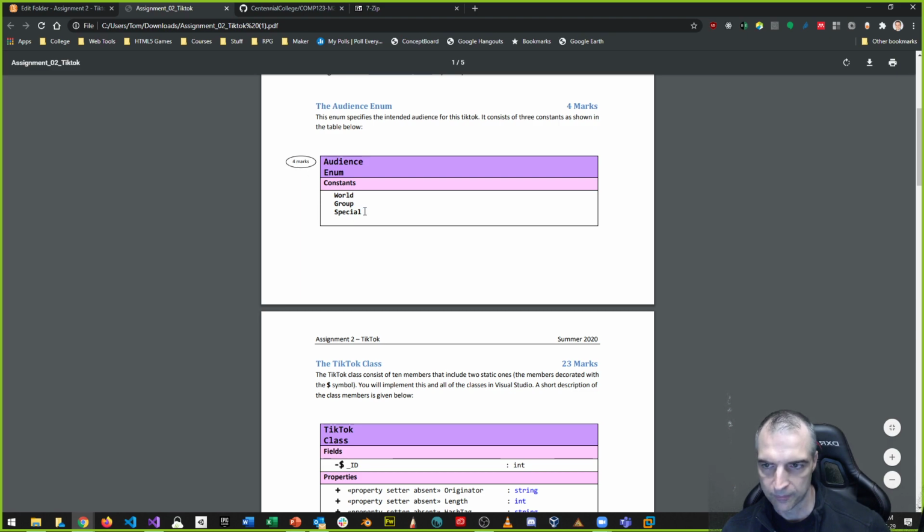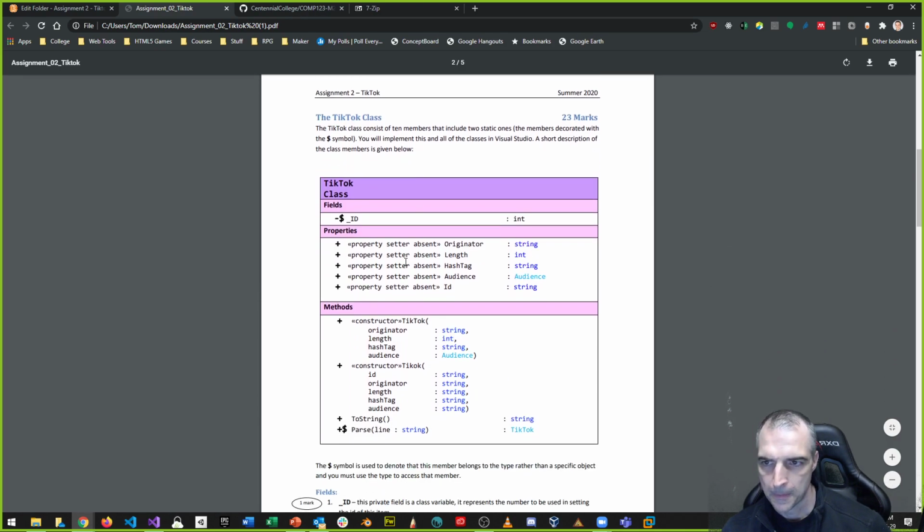The enum is named AudienceType, with the constants World, Group, and Special. Then from a TikTok class perspective, he's talked about the class. There is what looks like a private field, ID, which is of type int, and then a bunch of public properties.